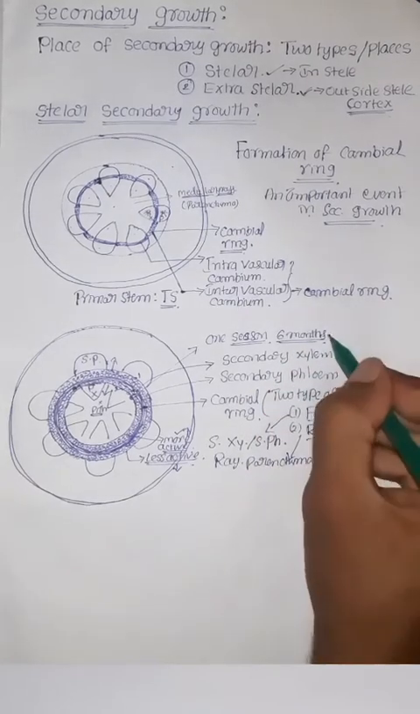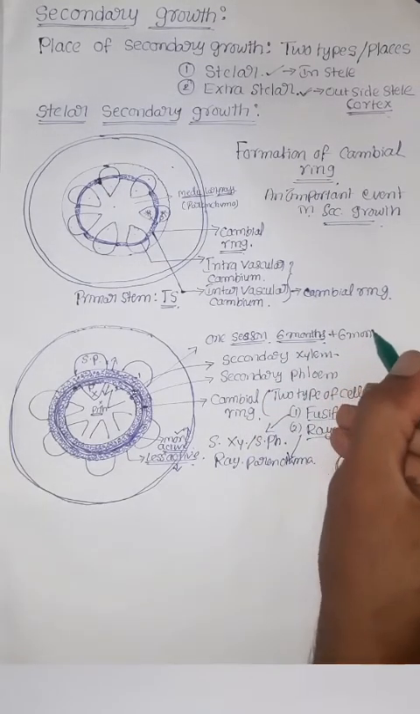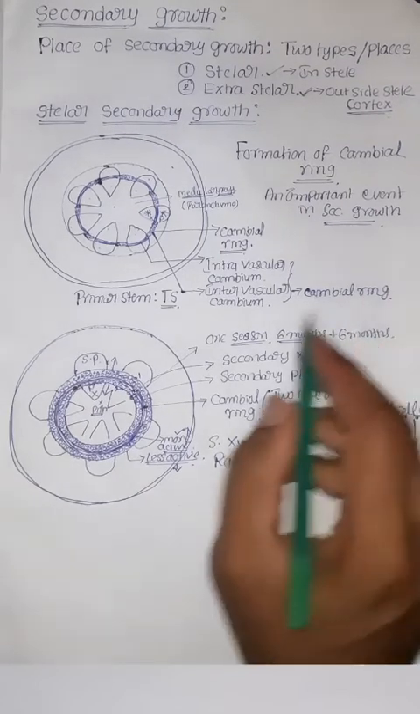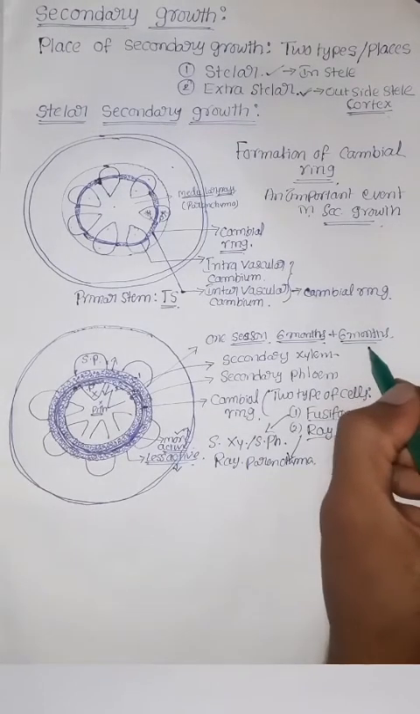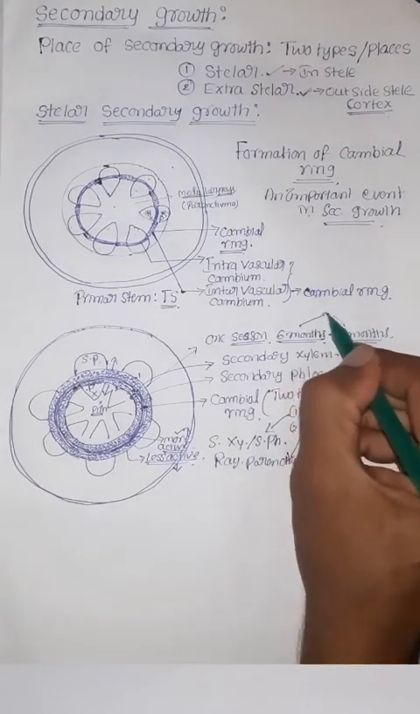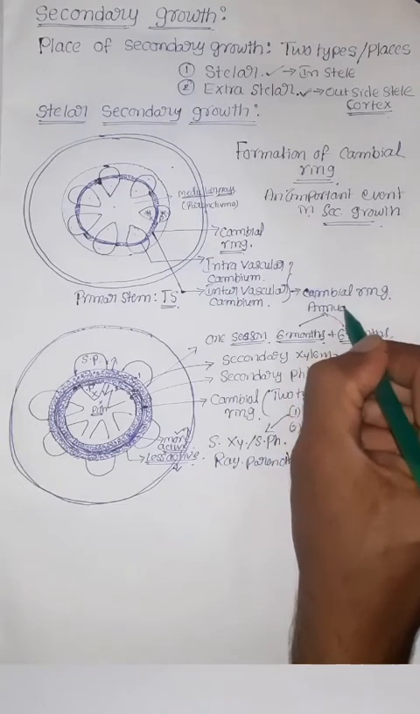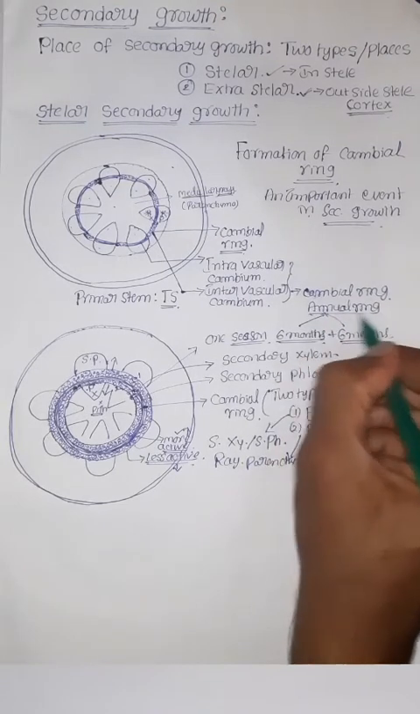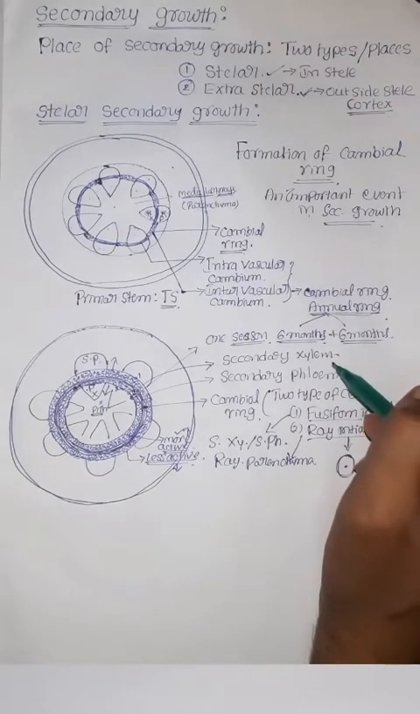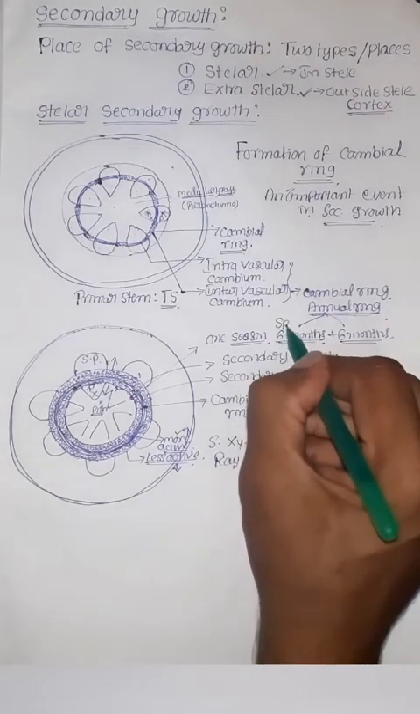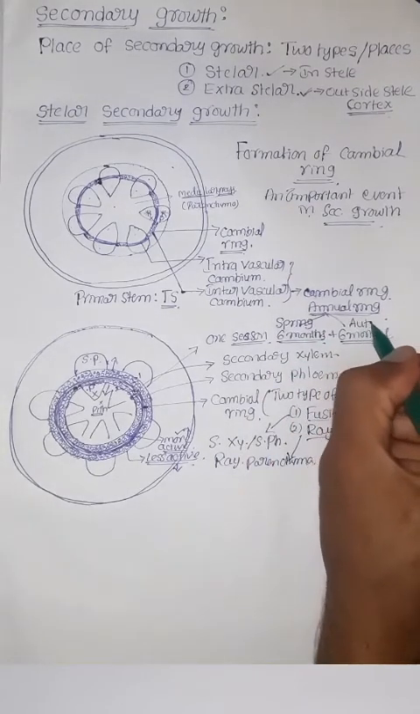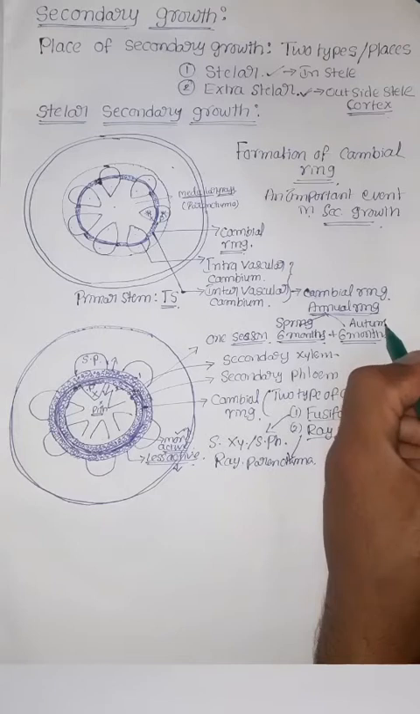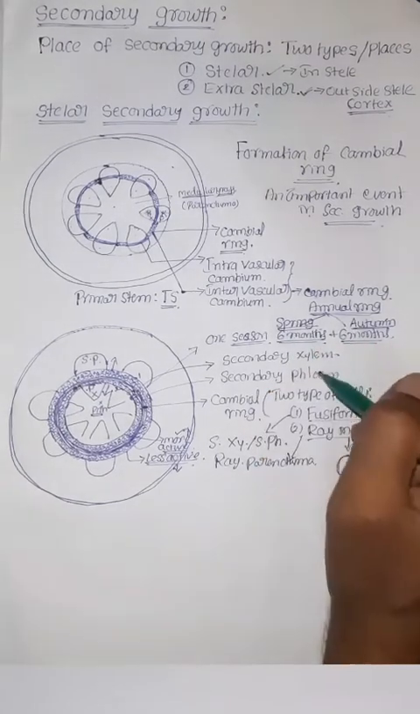For the next 6 months, one more vascular ring will be formed. That means one ring is formed in the spring season, and one ring is formed in the autumn season. These two rings together are called an annual ring. An annual ring consists of two rings: one is the spring ring, the second one is the autumn ring. These two together are considered an annual ring.